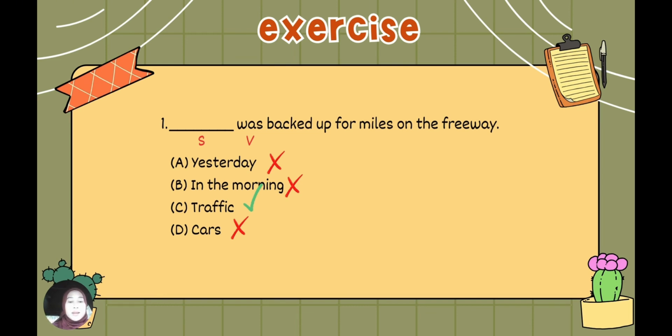And answer C, traffic, is the correct answer because it contains a singular subject. And answer D, cars, can be a subject, but it's not the right answer. Why? Because cars is not singular but plural and does not correspond to a singular verb, so the most appropriate answer is C.